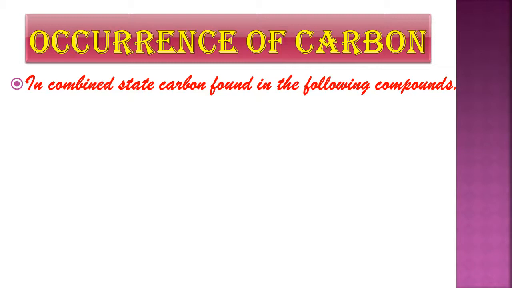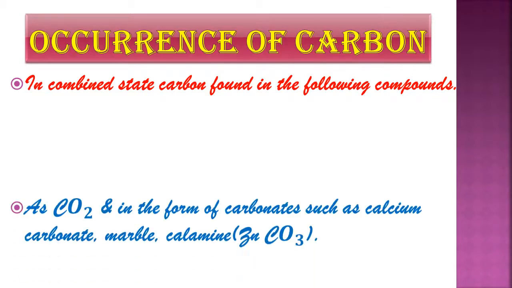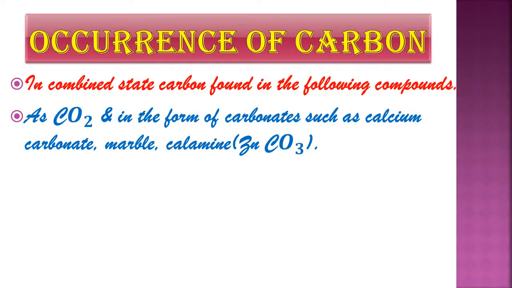Now let's look at the compounds of carbon. As carbon dioxide and in the form of carbonates, such as calcium carbonate, marble and calamine. Calamine is also known as zinc carbonate, that is ZnCO3. Carbonate means the compound which has CO3 in it. So these two are the combined state of carbon.